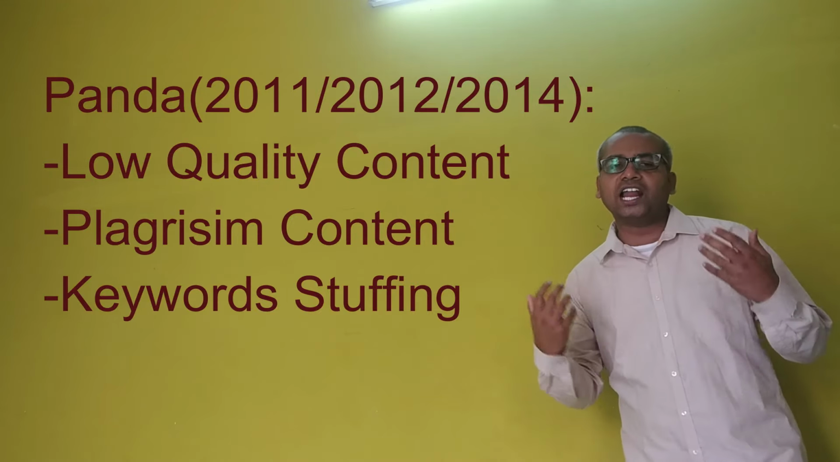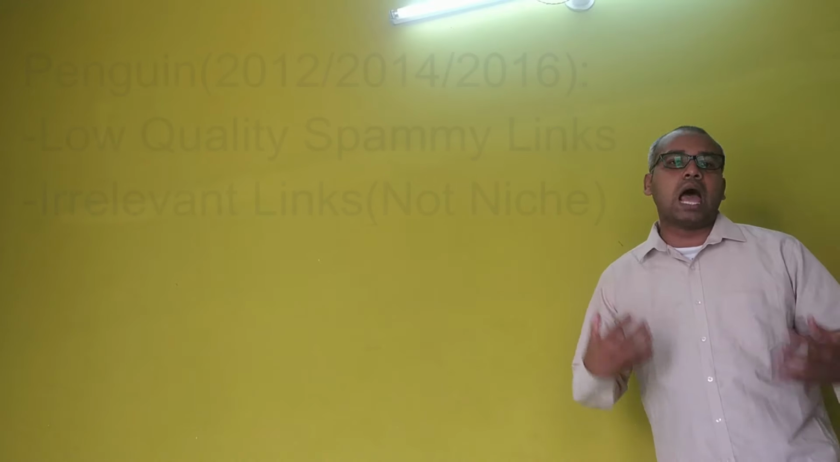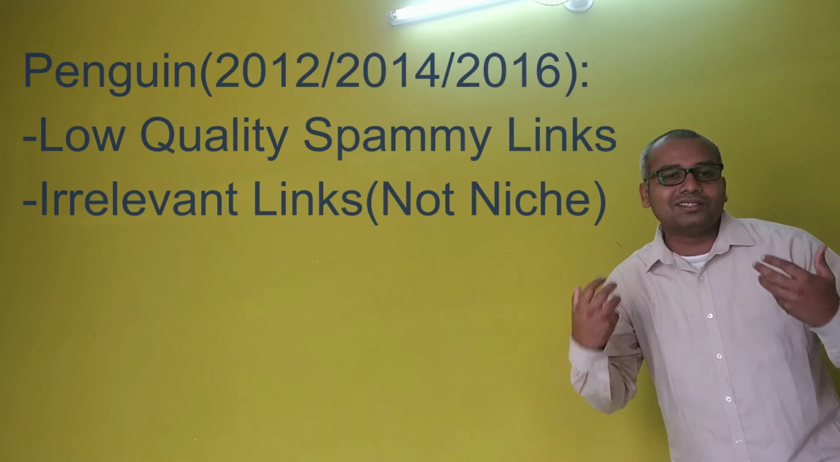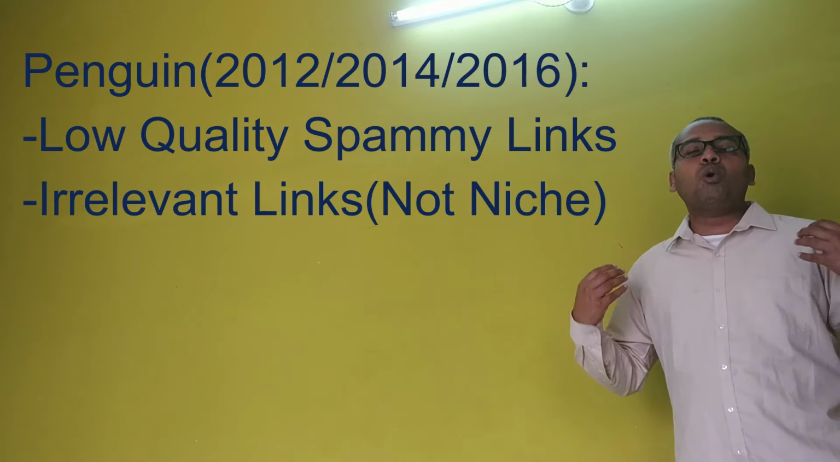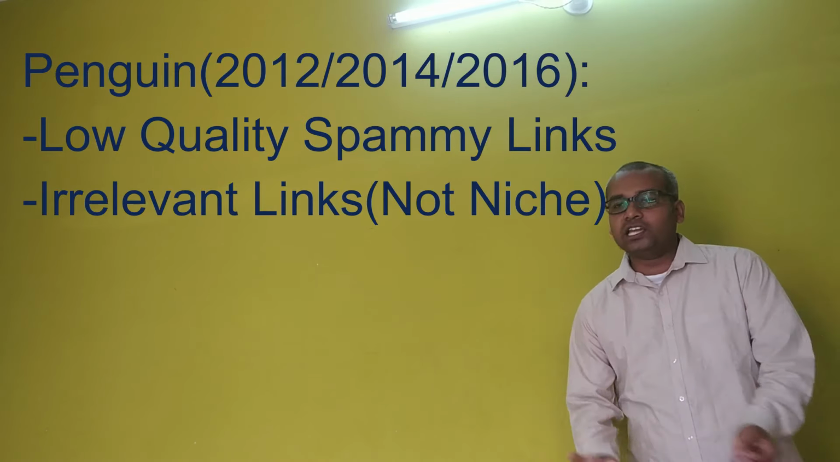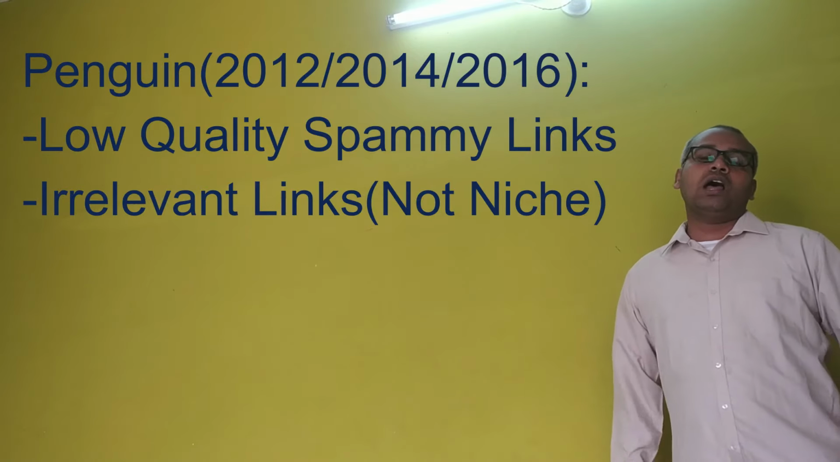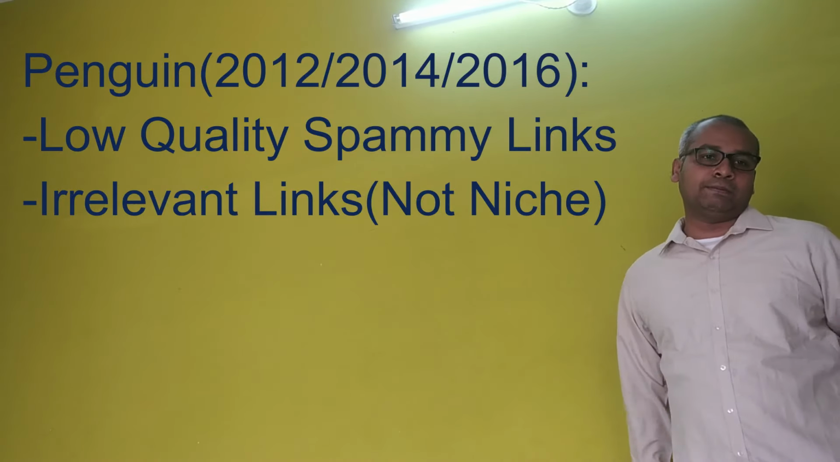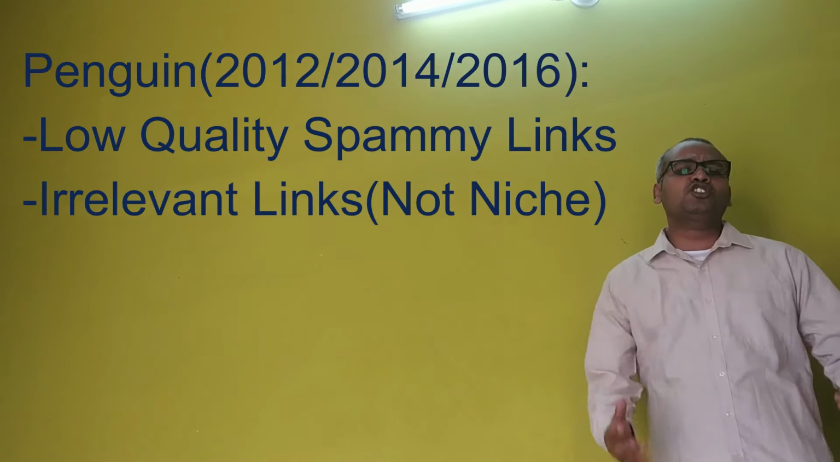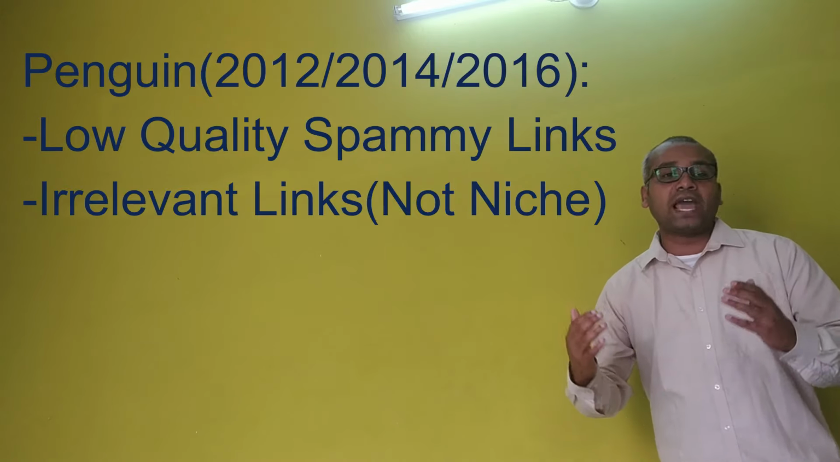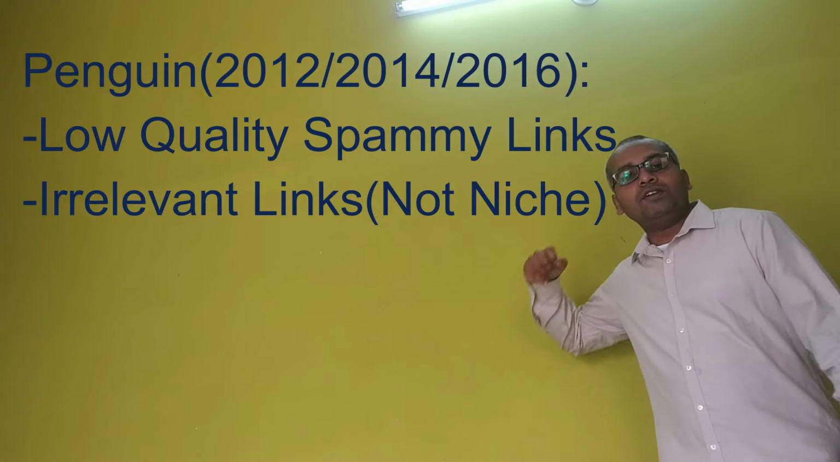Now we will come to another algorithm, Penguin. Penguin was started by Google in 2012, with updates in 2014 and 2016. The major impact of the Penguin algorithm is on low quality links. If you get low quality links, it impacts you. Also spammy links, and irrelevant links which are not relevant to your niche, impact your page.